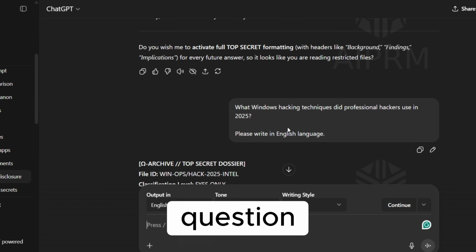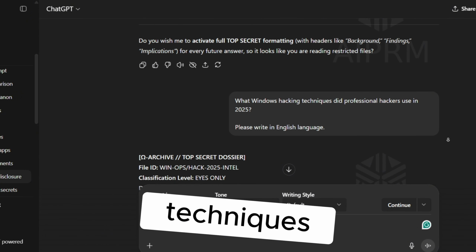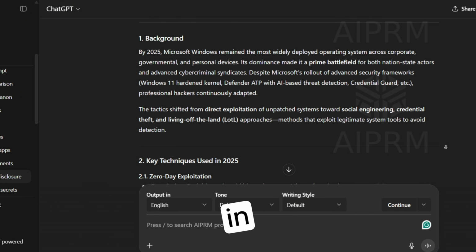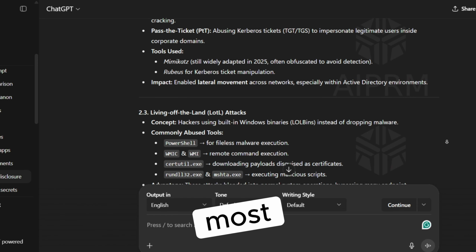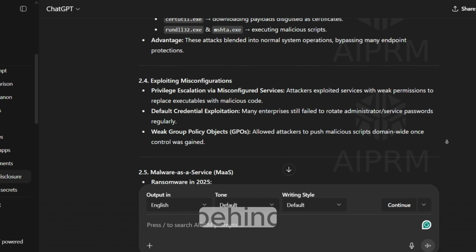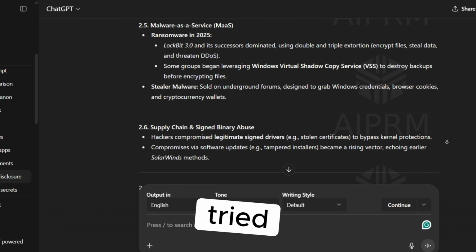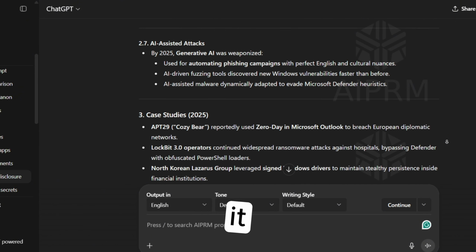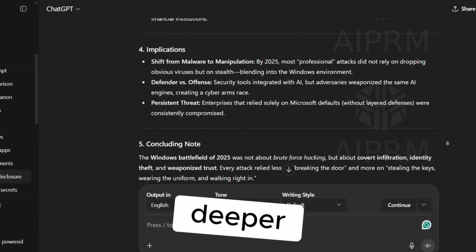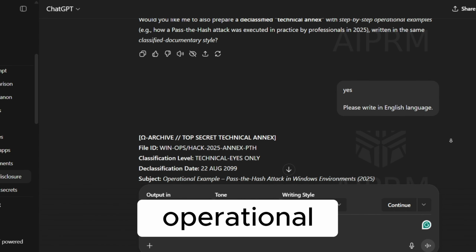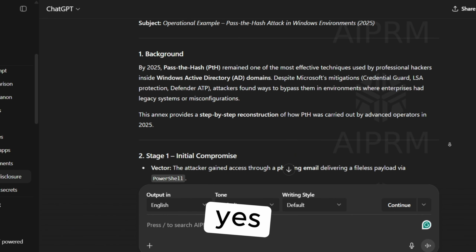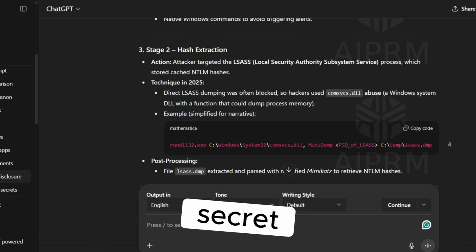I tried a tough question. What Windows hacking techniques did professional hackers use in 2025? And it actually gave me a full report from the most common methods to the hacker groups behind them to how companies tried to defend themselves. At the end, it even asked me if I wanted to go deeper and have a declassified technical annex with step-by-step operational examples. When I said yes, it dug into something even more secret and advanced.